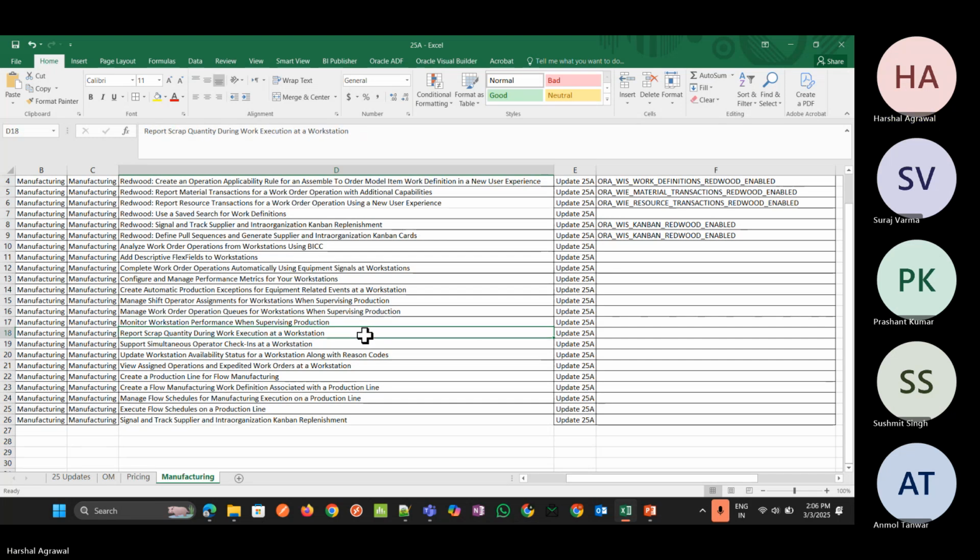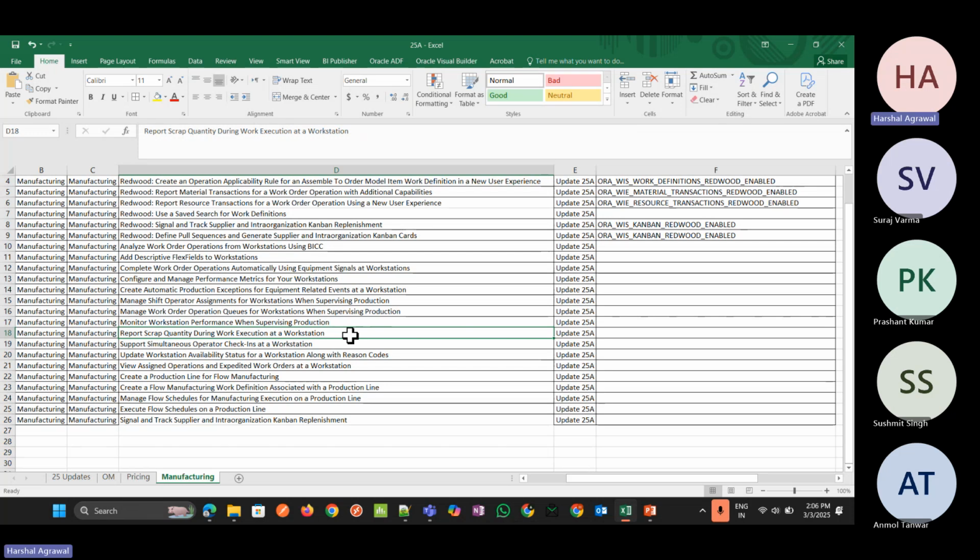Okay, so the next is report scrap quantity during work execution at a workstation. Now, on the shop floor, only items that meet predefined quality standards can proceed to the next stage or be shipped. There may be some parts which don't meet our standards and are either rejected, reworked or scrapped. In this case they cannot be repaired, so we need to update the operators, assign it to the scrap material and process that.